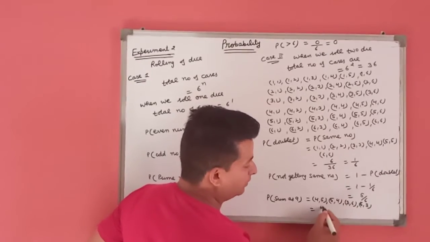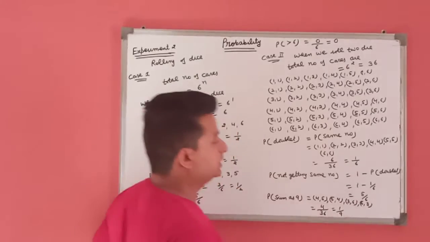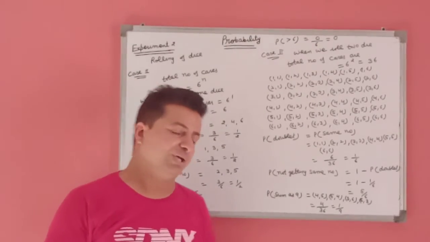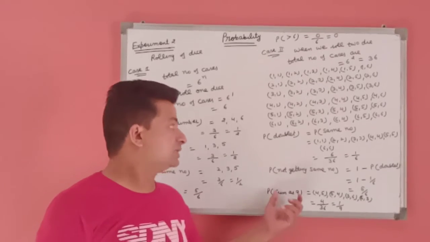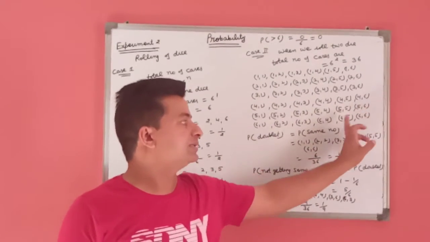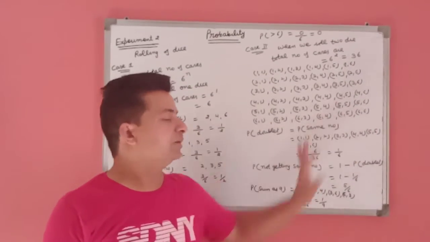This means total favorable 4 and 36, so 1 by 9. This is the probability of getting sum as 9. In the same way, we find sum as 11. In 11, we have two cases only, 5 6 and 6 5. That is 2 by 36 is the probability.